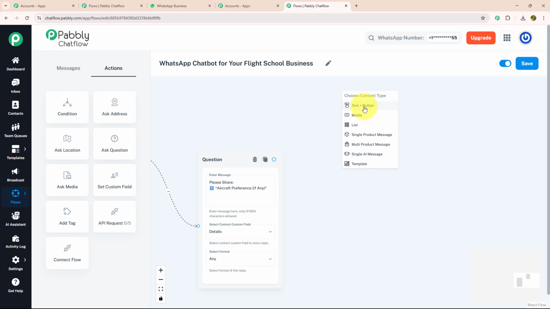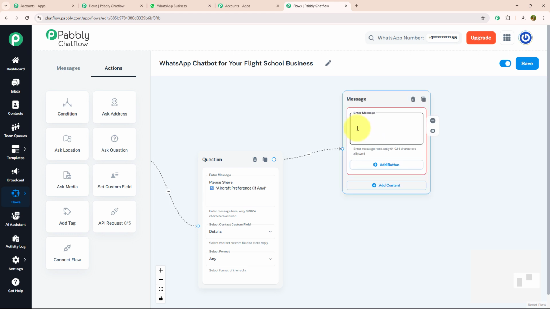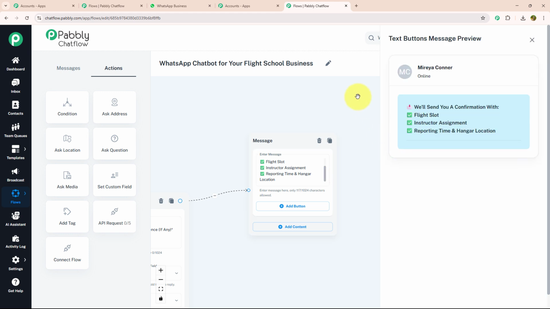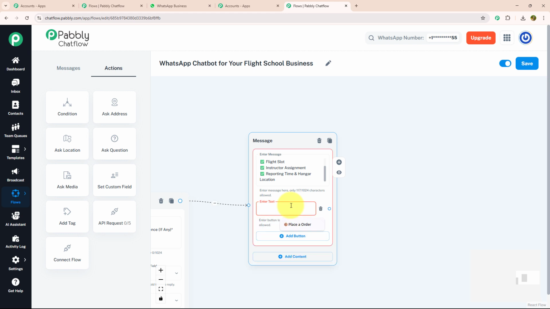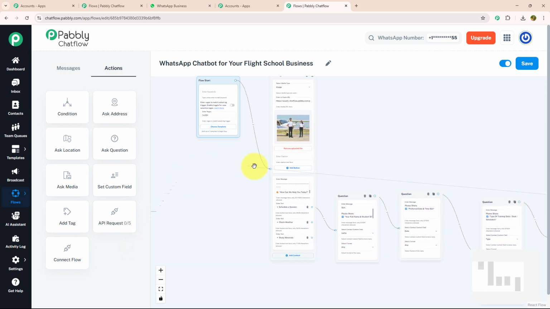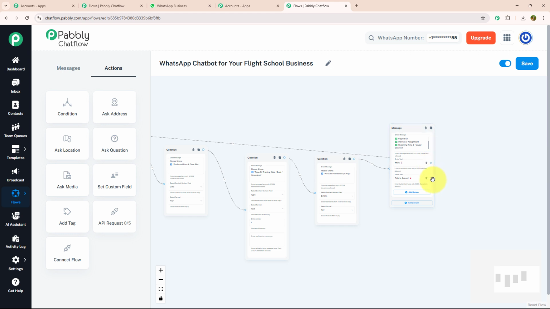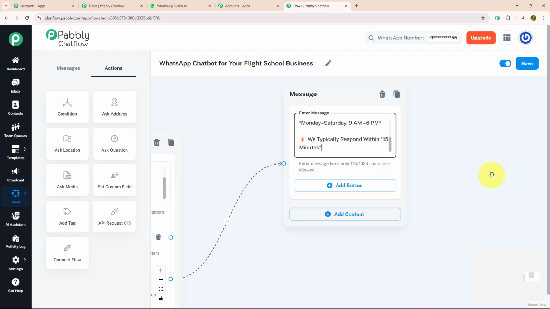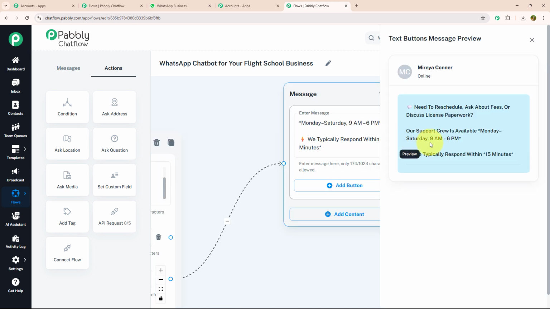Now, after getting each and every detail about my customer, I'm going to send them a confirmation message. For that, I'm going to drag and drop, select the text button and enter my message, where I have mentioned that we will send a confirmation with flight slot, instructor assignment, reporting time and location. Even with that, I'm going to provide 2 action buttons, menu and talk to support. I'm going to connect this menu button with our initial message. That means as soon as someone clicks on this menu button, they will get the initial message again. I'm going to provide a separate message for talk to support, where I have mentioned that our team will contact them as soon as possible, and our support team is available from Monday to Saturday 9 a.m. to 6 p.m. Typically, the response time is 15 minutes.